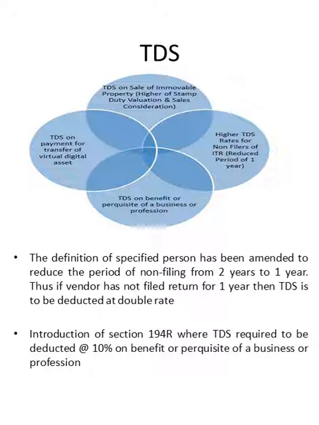Now we'll go through the TDS. In the TDS, there are 4 changes which you can see on the screen. First, I would like to provide you the input that the definition of specified persons has been amended to reduce the period of non-filing from 2 years to 1 year. Thus, if the vendor has not filed return for 1 year, then TDS will be deducted at double rate, which was earlier 2 years, now it is 1 year.